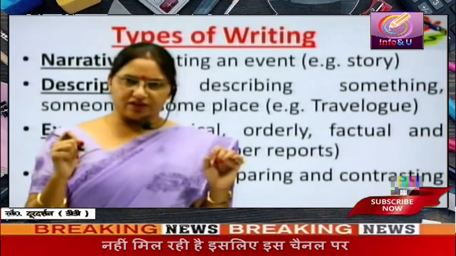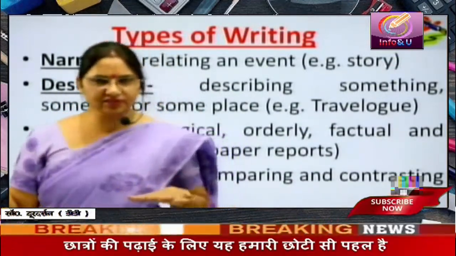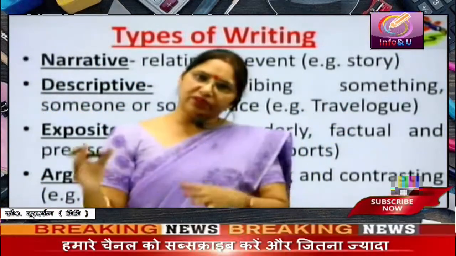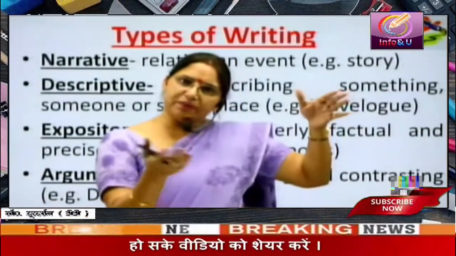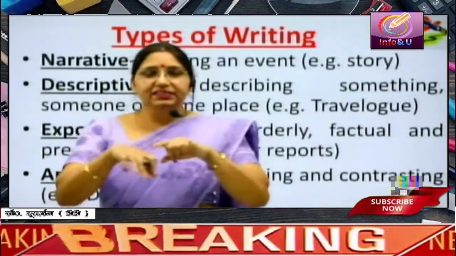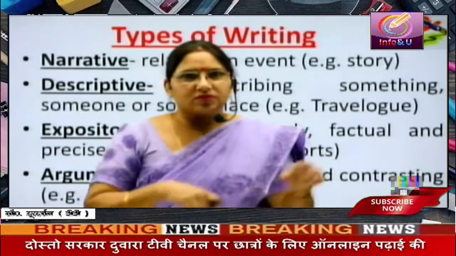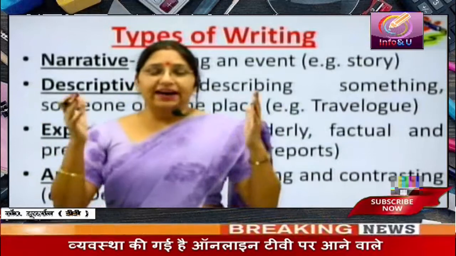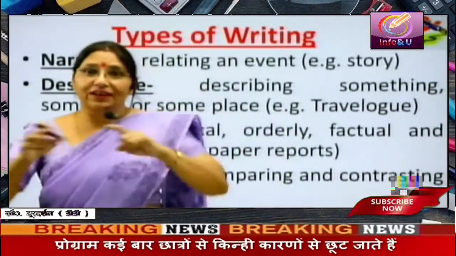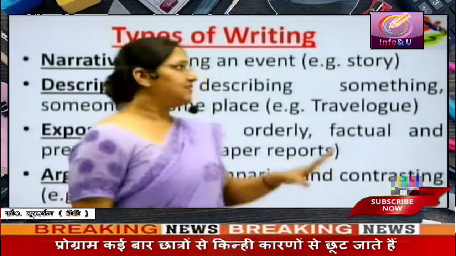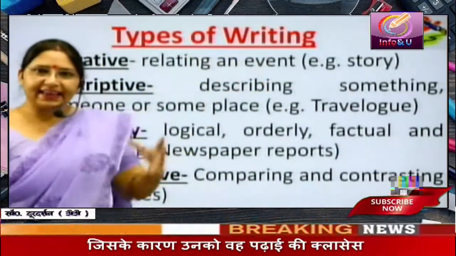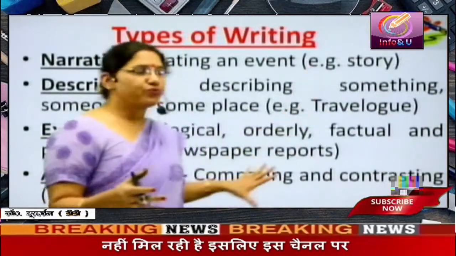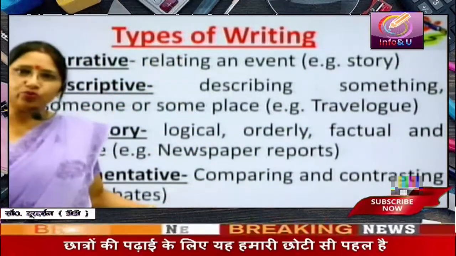Here, the story of Yudhishthira and his brothers is described. They go to a pool, and when Yudhishthira goes after his brothers, this story is being related to you, but in the middle they start describing the pool, and even the forest is described. That means the writer has adopted different writing styles in one composition. So these are not exclusive types of writing. They can be used by a person who is preparing a composition. Different forms or types of writing can be used in one composition.